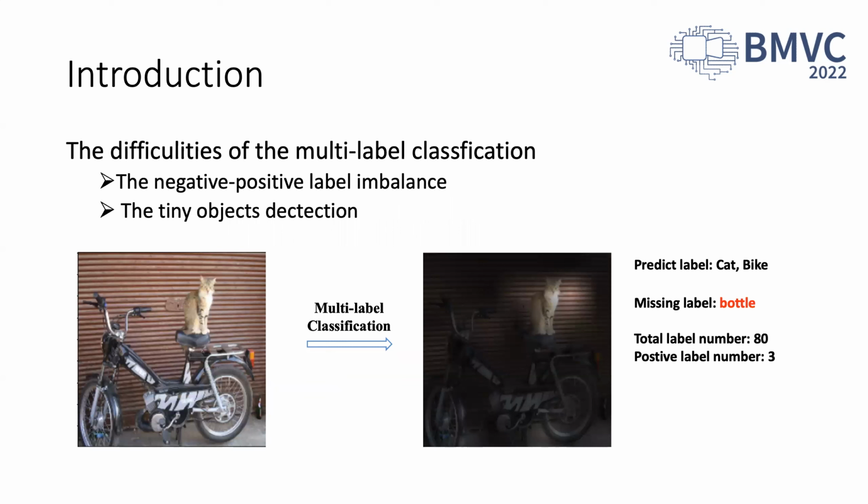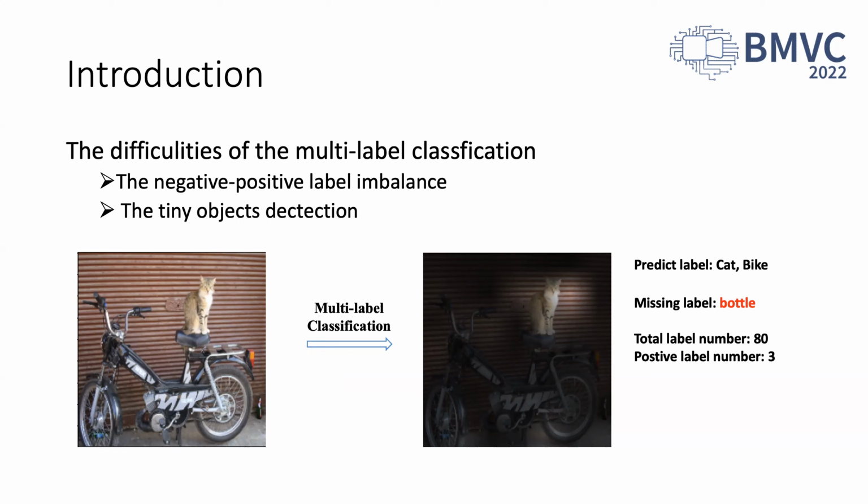In the study of multi-label classification, there exist 2 problems. First, positive-negative label imbalance. For a typical multi-label setting, on average, an image has only a few positive labels but many negative ones. Therefore, this positive-negative imbalance dominates the optimization process, resulting in poor accuracy.